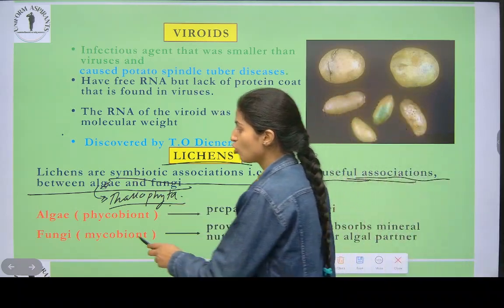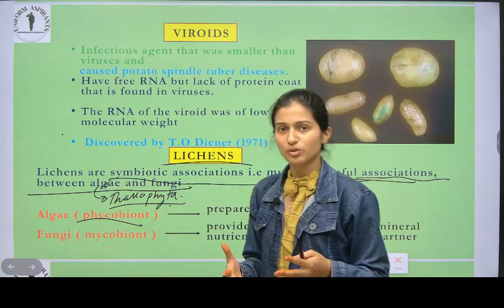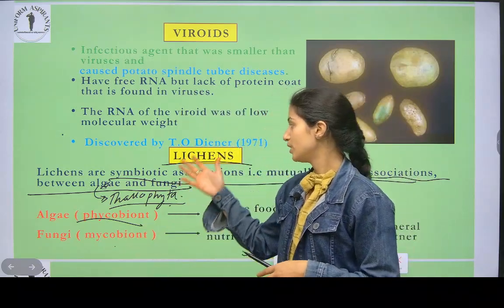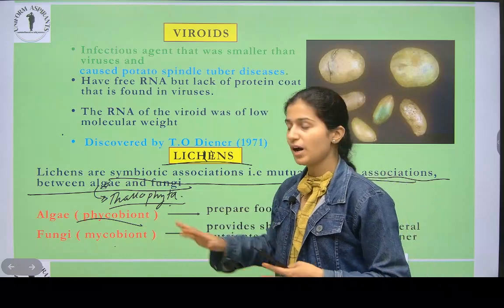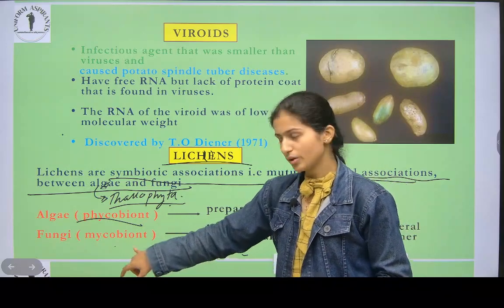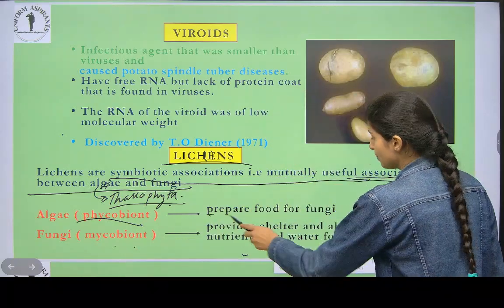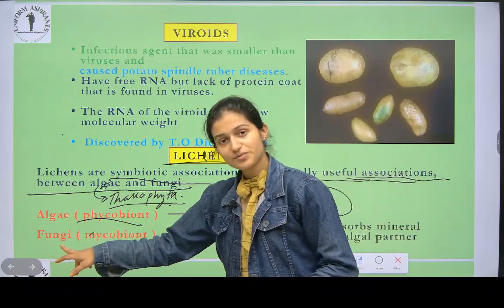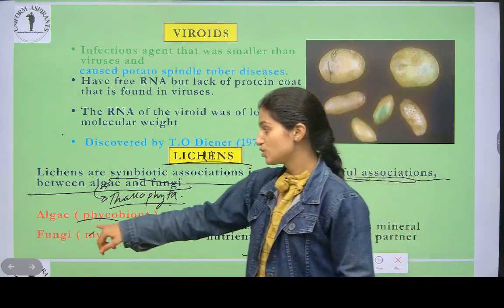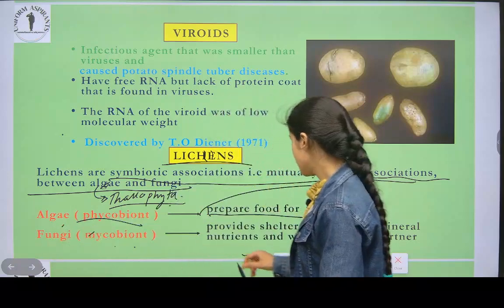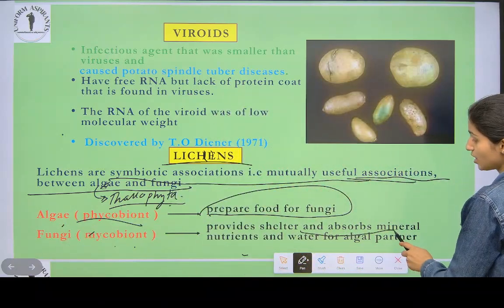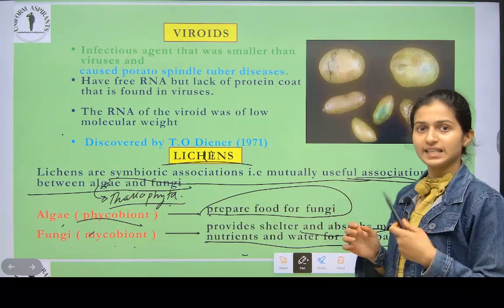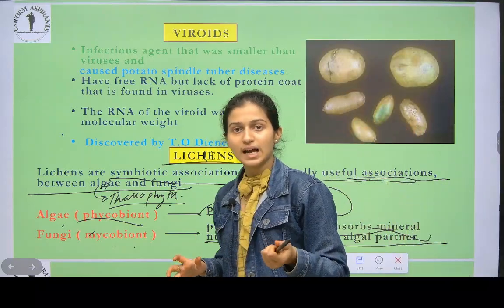What is phycobiont? The algae component of lichen is called phycobiont, and the fungi part of lichen is called mycobiont. The algae prepare food for fungi. But what does fungi do? Fungi gives a place to live to algae, and it absorbs minerals, nutrients and water for the algae partner.